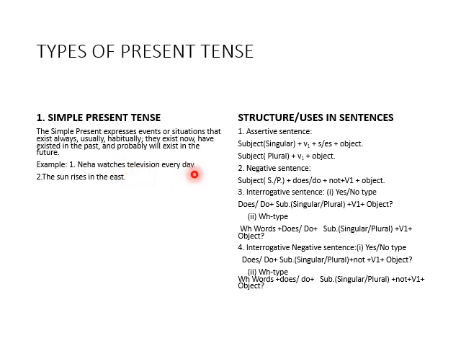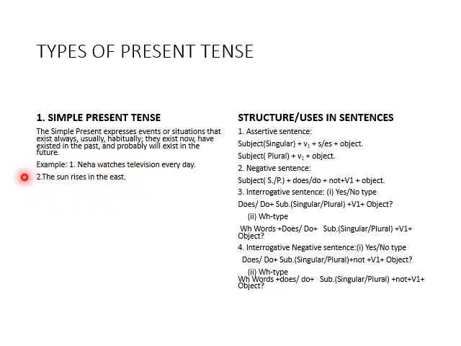If we have to write such types of statements or sentences, use simple present, and the time should be in present. As a second example, the sun rises in the east. Now look here: they exist now, have existed in the past, and probably will exist in the future. We know the sun rises in the east. This is the daily routine.